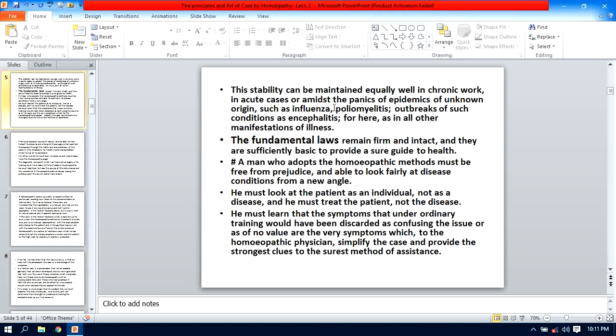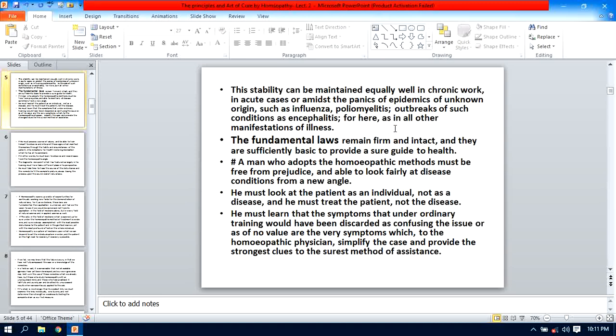Whenever these types of epidemics occur, there is an outburst of these diseases as an epidemic, then in spite of this epidemic, you must be firm with your principle. Then only you can overcome this epidemic condition, isn't it?